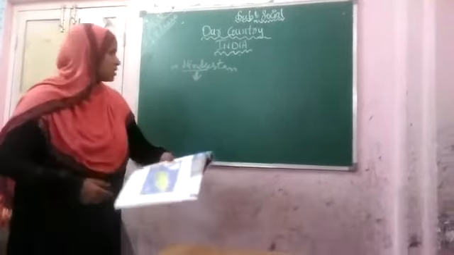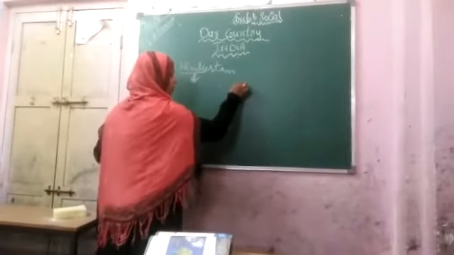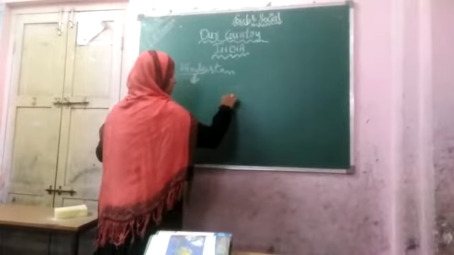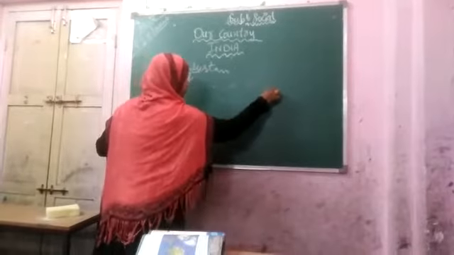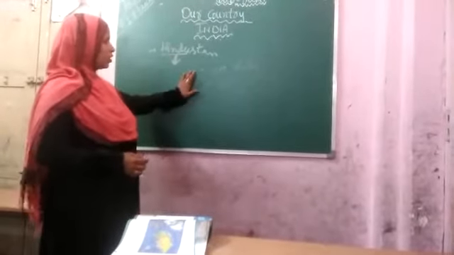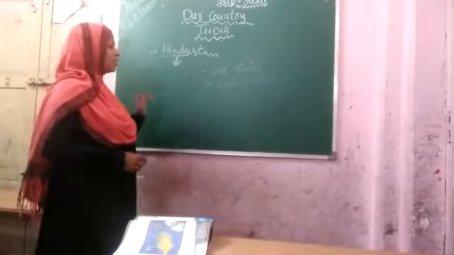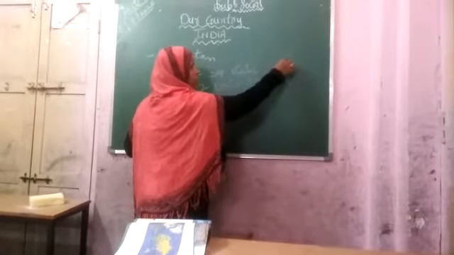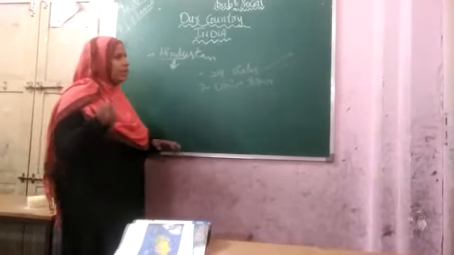In India there are 29 states and 7 union territories, with different languages, different castes and different religions, and their food is also different.